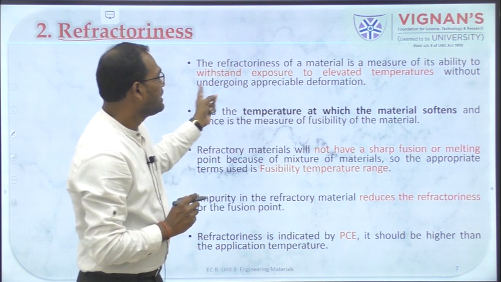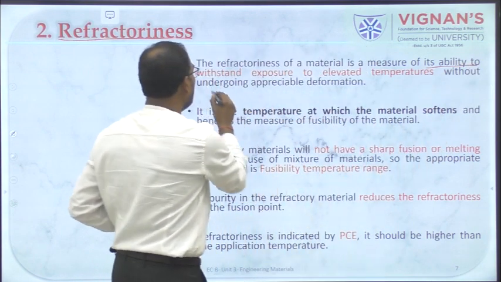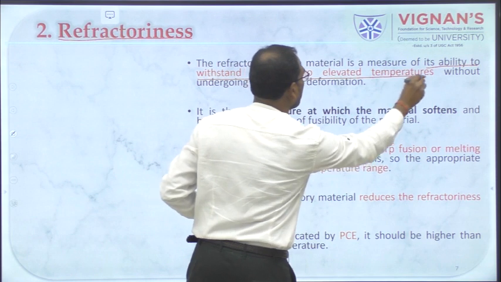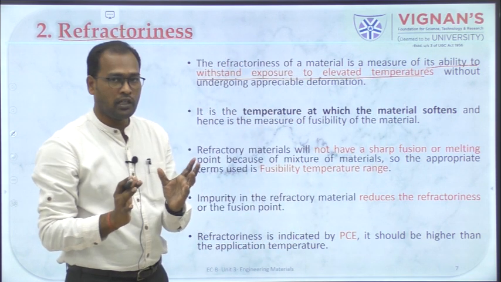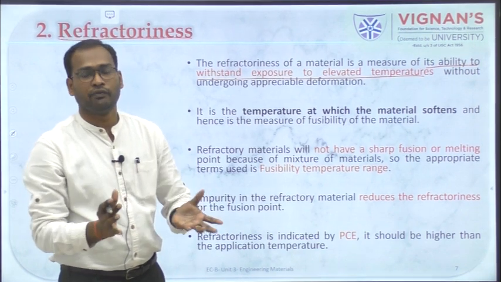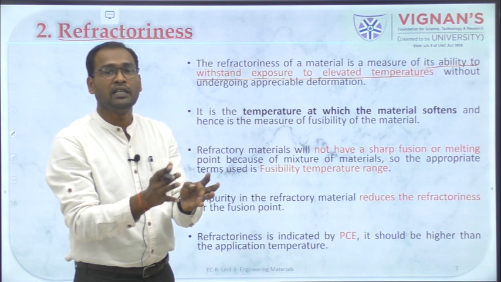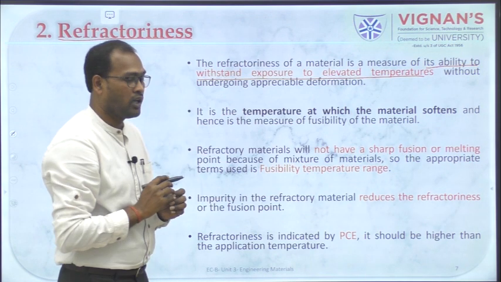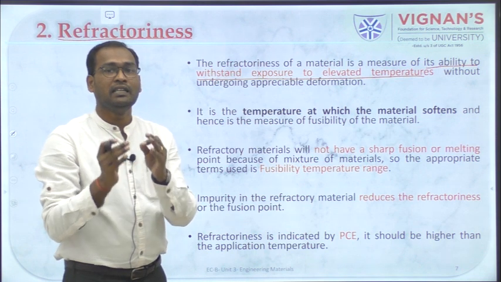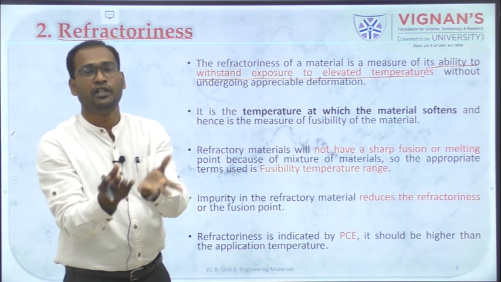At higher temperatures, these materials should not deform. The temperature up to which the materials cannot deform is termed as refractoriness. Or in other words, it is the temperature at which the material can deform.